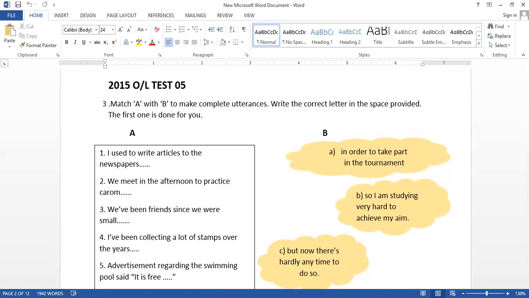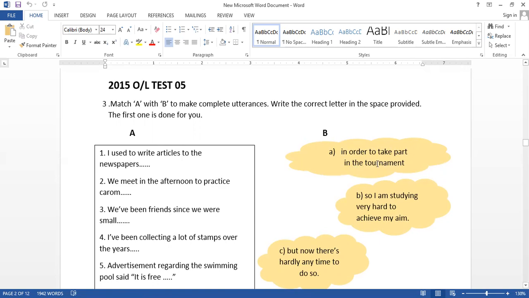Match A with B to make complete utterances. Here we have to complete the utterances. Utterances are given. Complete the utterances and write the correct letter in the space provided. So we are not going to complete this by writing all these. We have to write only the letter. Then, I used to write articles to the newspapers. There we have to read the answers in the B part.